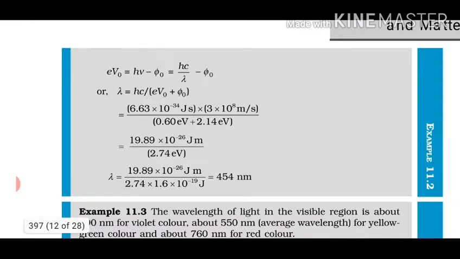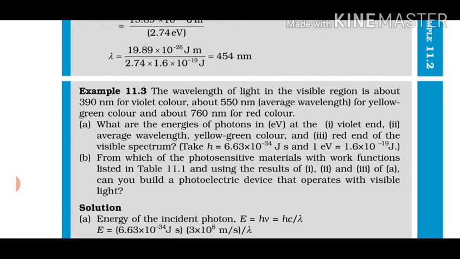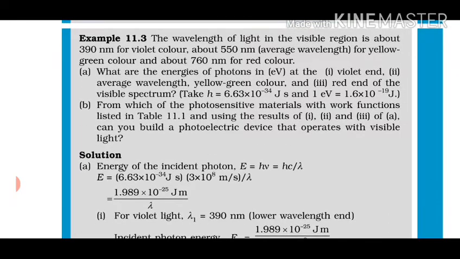Okay, so let us move to the next example, which is 11.3. And what does it say? It is saying the wavelength of light in the visible region is about 390 nanometer for violet light, about 550 nanometer for yellow green color, and about 760 nanometer for red color. So 3 colors are given to you and their wavelengths are provided.